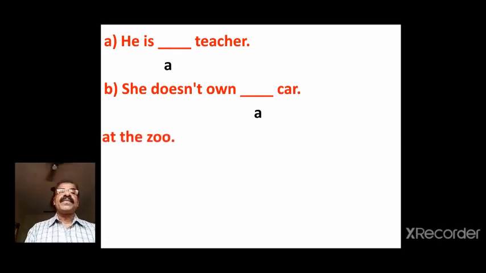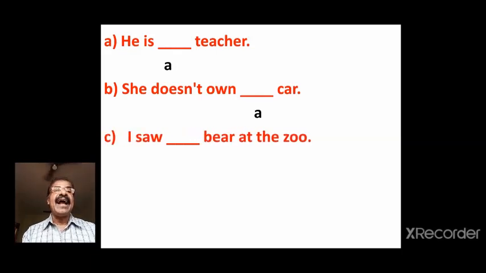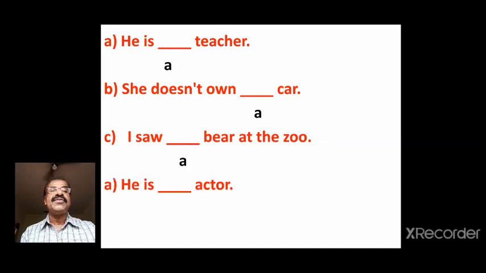Next one. I saw dash bear at the zoo. Pronounce the word bear. The first sound is ba. Ba is a consonant, so we should take a before that. So I saw a bear at the zoo.